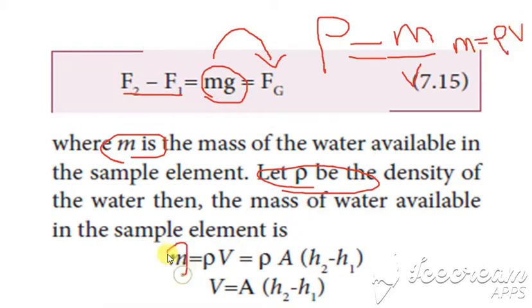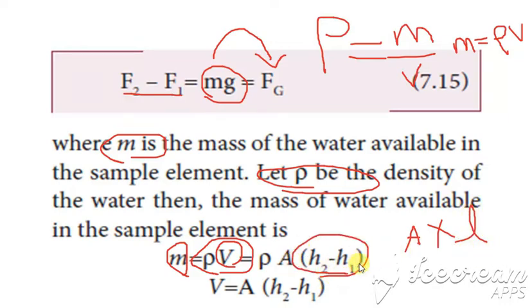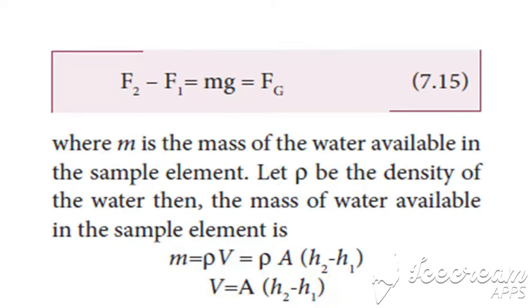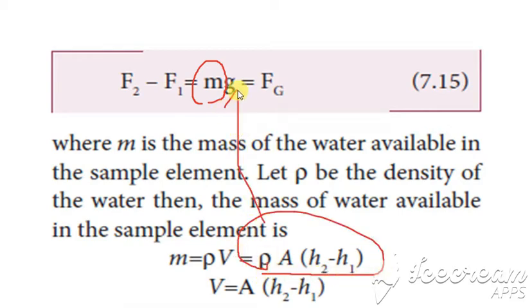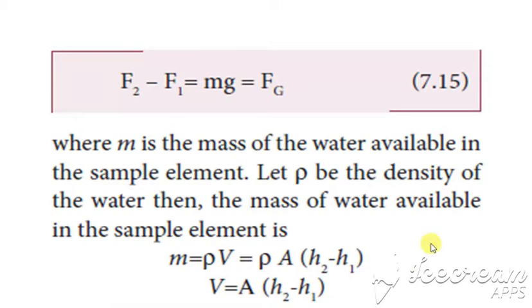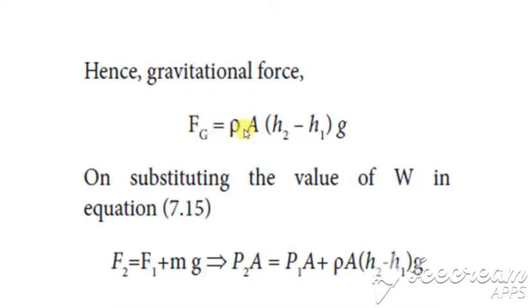Is it not? So m is equal to rho into v. Instead of v, we are writing here as area into the length. Length is the difference in the height, so it is h2 minus h1. Now on both sides the value of rho gets cancelled, so we get v is equal to a into h2 minus h1. So this gives your volume. Now instead of this m, we are going to write with this equation in this place. So we get the equation as Fg, which is equal to rho into a into (h2 minus h1) into g.